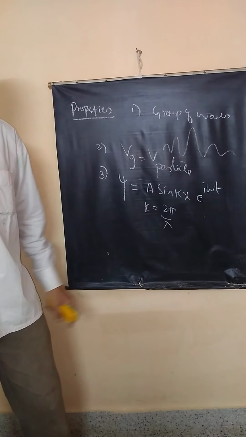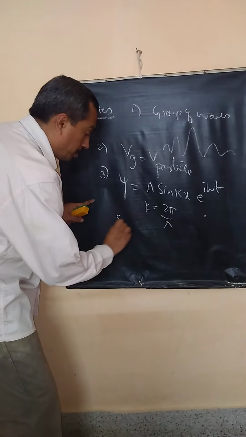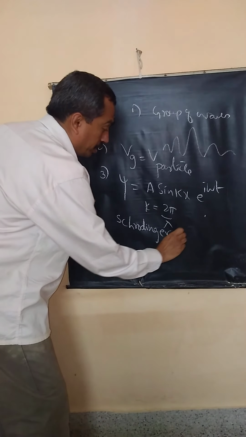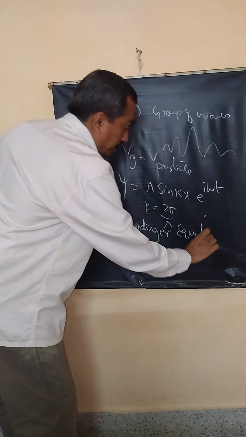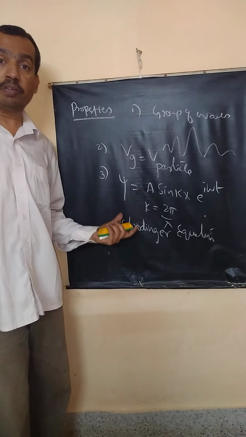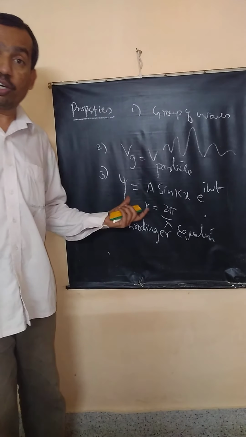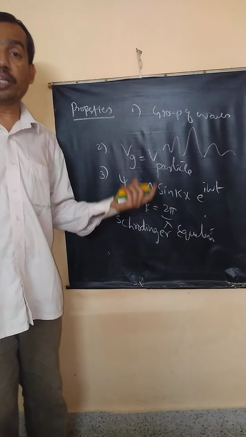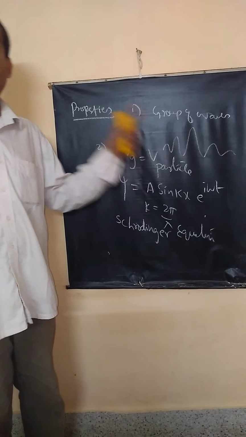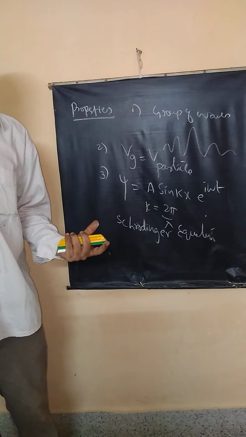Okay. Now, how do you get this for a particle? We have to solve. This is obtained as a solution to the famous Schrodinger's equation. What is this equation? This is the equation equivalent to Newton's second law in quantum mechanics. If you solve Newton's second law, F equals m into a, you get displacement. Here, if you solve it, you get the wave function for a particle. What does it signify? It represents the location of the particle.